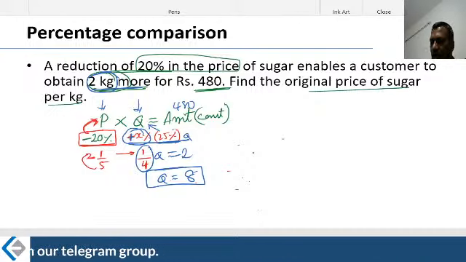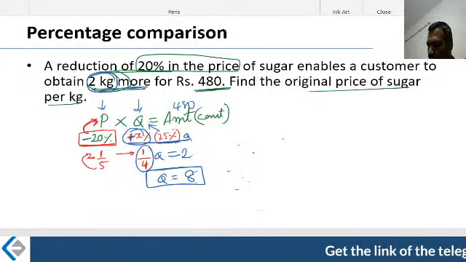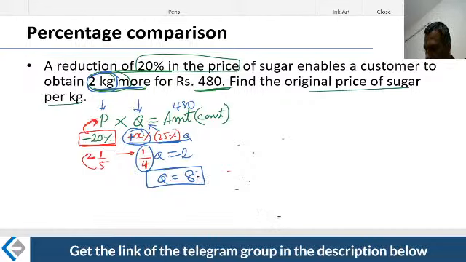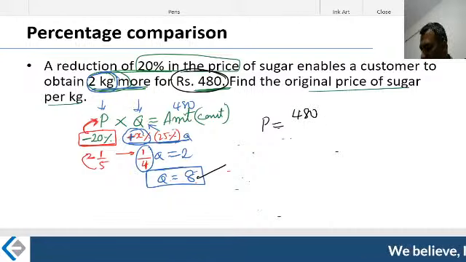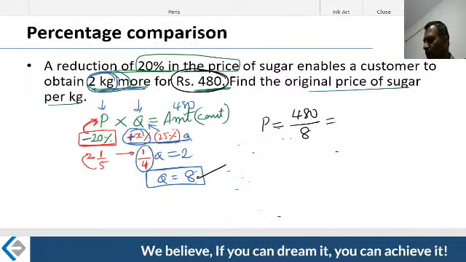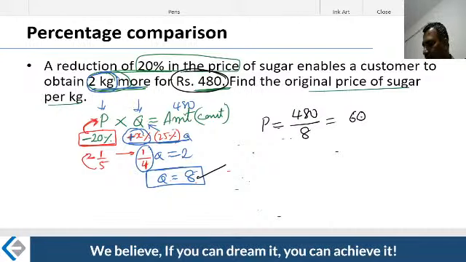Now, can I find the price? Of course, yes. This gentleman was buying 8 kgs for 480 rupees. Therefore, the price is nothing but the amount, that is 480 rupees, divided by the quantity, which is 8. Therefore, the price is rupees 60 per kg. That is the earlier price.